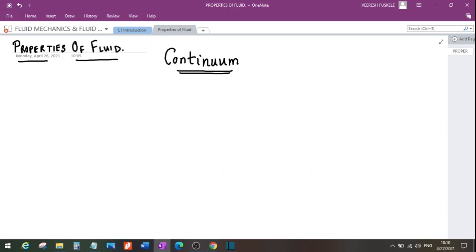As it is done in kinetic theory or statistical mechanics. But we are generally interested in the gross behavior of the fluid, right? That is, we are generally interested in the average behavior or average manifestation of the molecular motion.